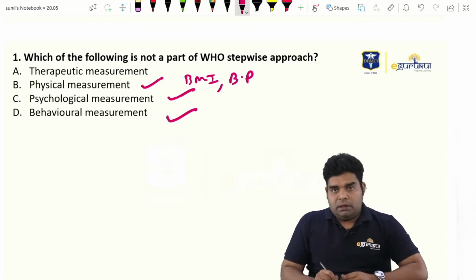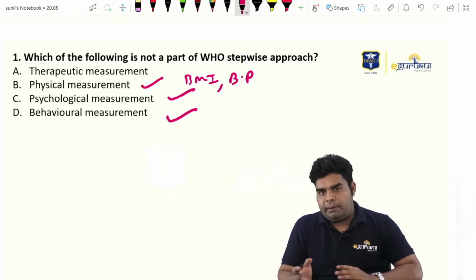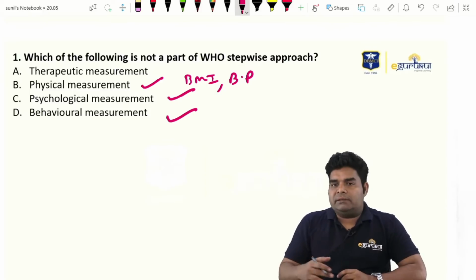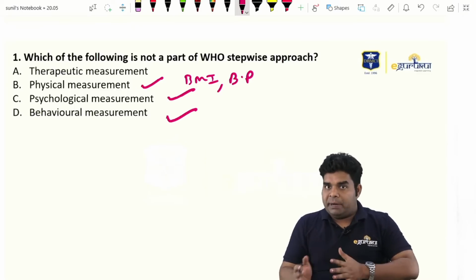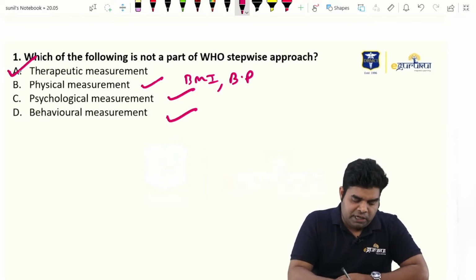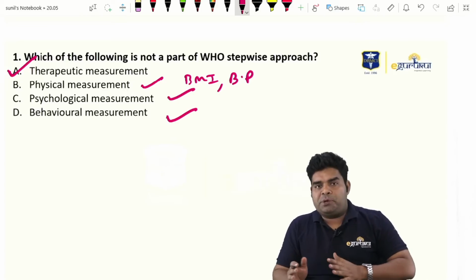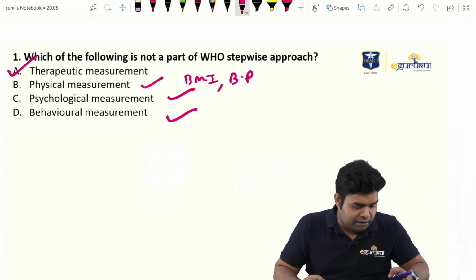But we do not do any therapeutic measurement. We measure random blood sugar, but that is measured as part of a screening test and it's not for the therapeutic part. So out of these 4 options, if these are the options in the exam, the therapeutic option should be ruled out, because we are asking about behavioral, psychological and physical factors.